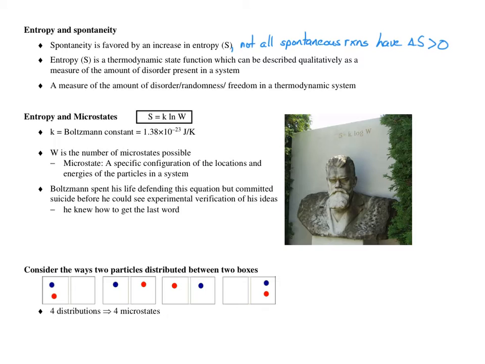Here's a quick illustration of microstates. Consider that we have two particles, and these particles can be distributed between two boxes. There are 4 ways these two particles can be distributed between the two boxes. We have them different colors so that we can distinguish between them. Both particles could be in the same box. There's 2 ways in which both particles can be in the same box, and there's 2 ways in which the two particles can each be in one box. These 4 different distributions correspond to 4 microstates. Now, this is a very simple example.